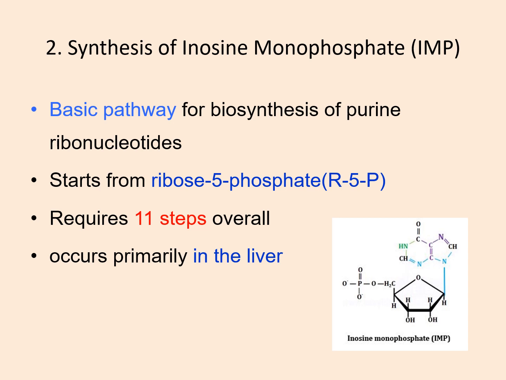and the whole process of conversion and synthesis from ribose 5-phosphate to inosine monophosphate requires 11 steps overall. We'll take a look at all the steps, and the whole pathway takes place primarily in the liver.